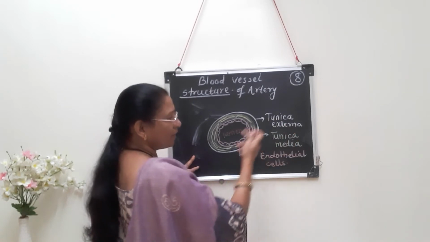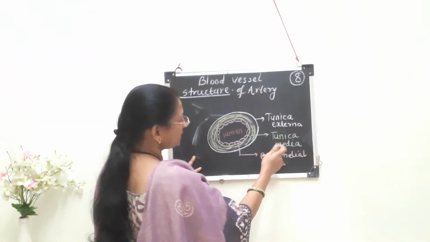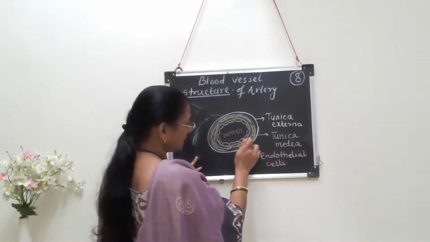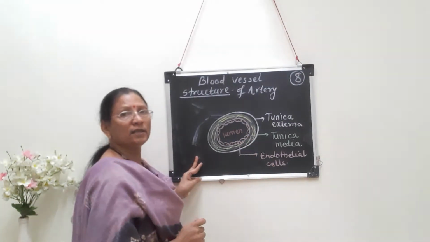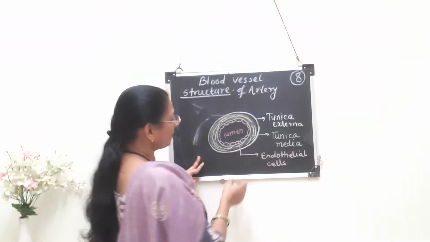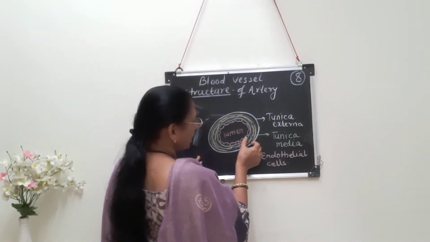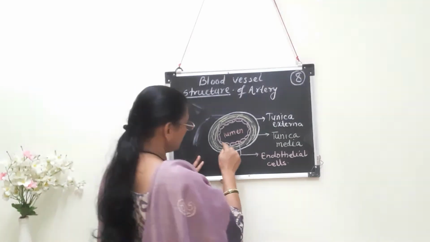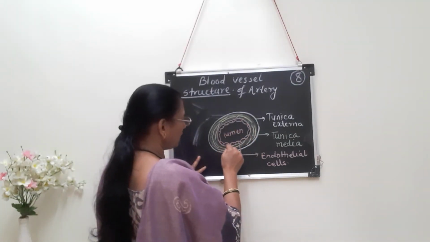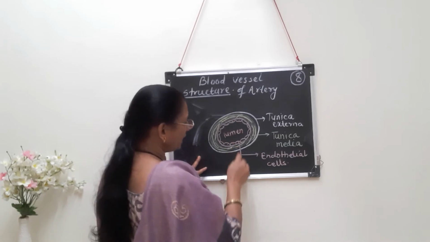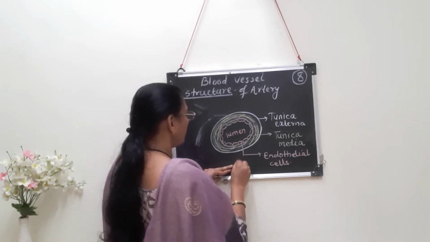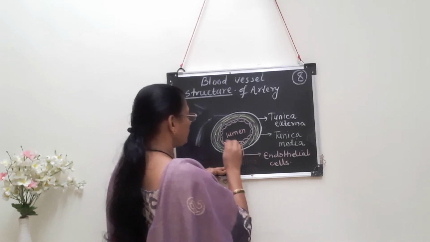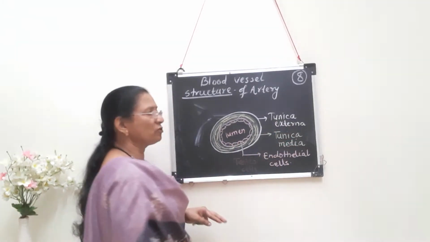Tunica externa is made up of connective tissue. Media is made up of smooth muscle fibers and elastic fibers. Because of that, it is more pulsatile in nature. Remember that this tunica media is thick in the artery as compared to the vein, and the innermost layer is called tunica interna, which is made up of flat endothelial cells, and the space is called the lumen. This is the structure of an artery.